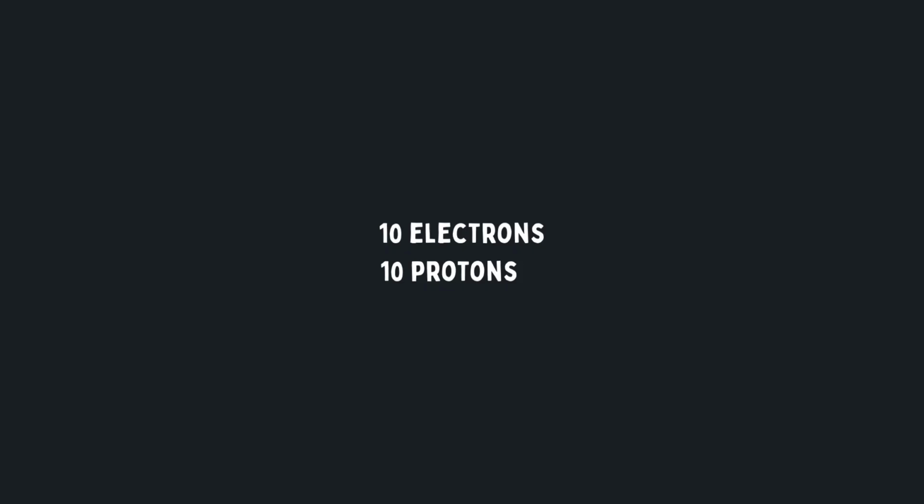So what happens if 10 electrons and 10 protons are there and 3 electrons have moved out? 7 electrons remain. These 7 electrons electrically neutralize the 7 protons. So 7 plus 7 minus 7, it is 0.